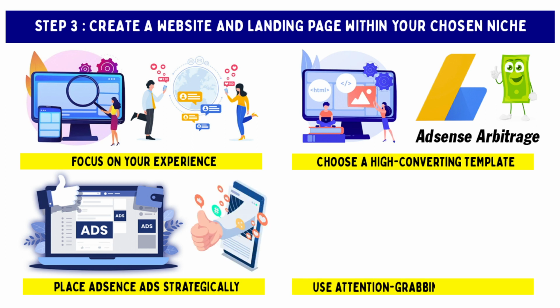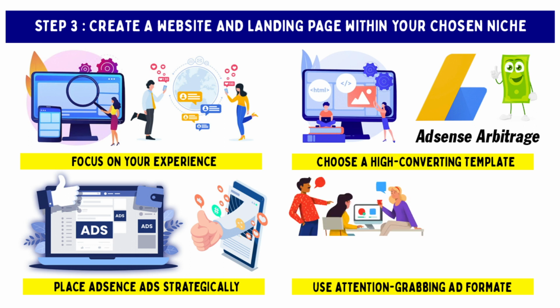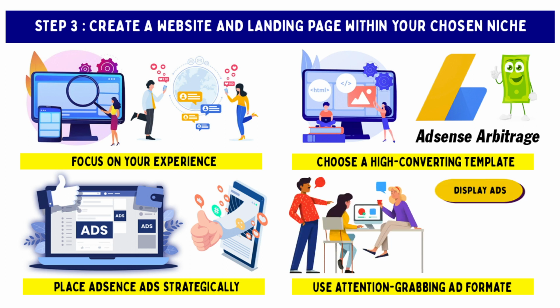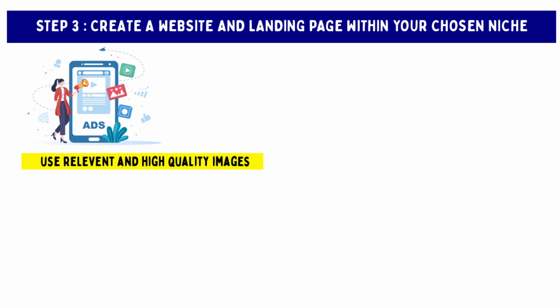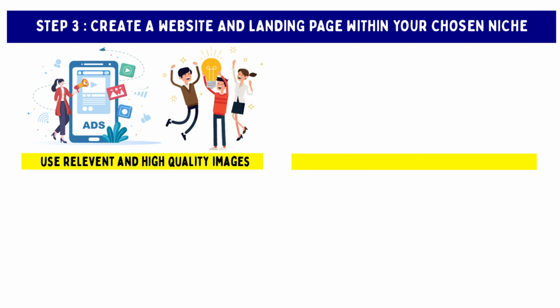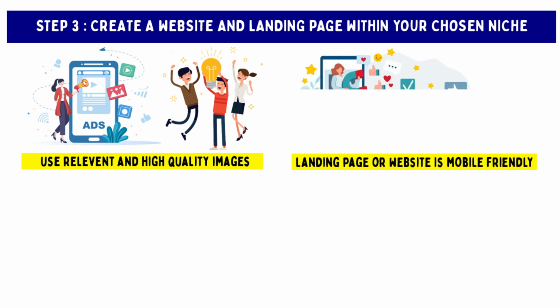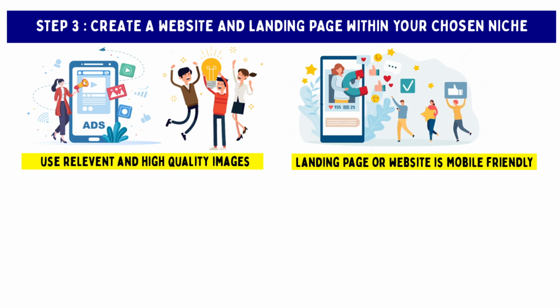Use attention-grabbing ad formats. Experiment with different ad formats, such as display ads, link units, and in-article ads, to determine which ones work best for your landing page or website. Use relevant and high-quality images. Use images that are relevant to your content and of high quality to attract and engage visitors. Make sure your landing page or website is mobile-friendly. A majority of web traffic now comes from mobile devices, so it's important to ensure that your landing page or website is optimized for mobile viewing.